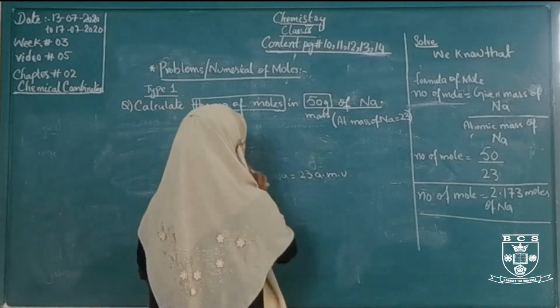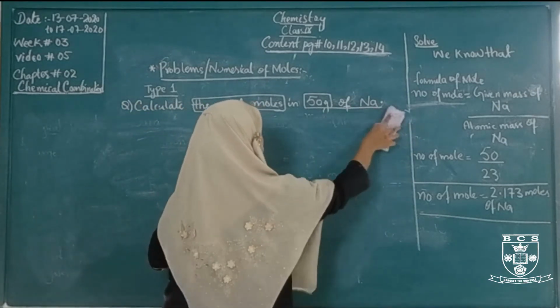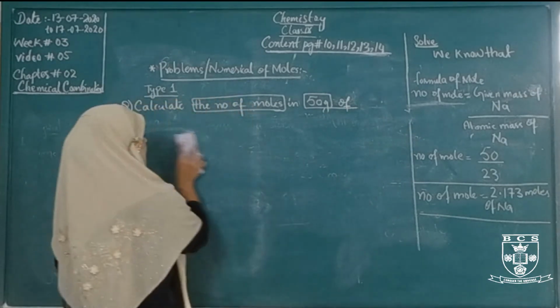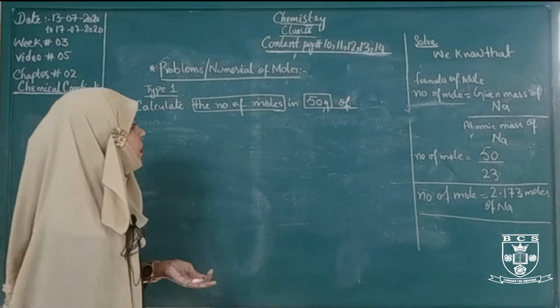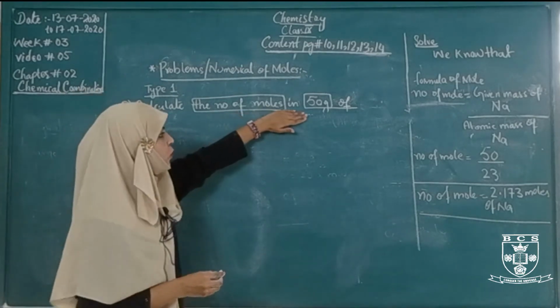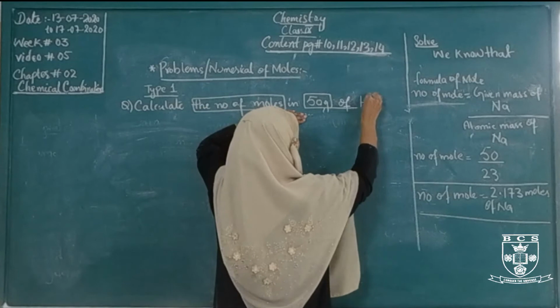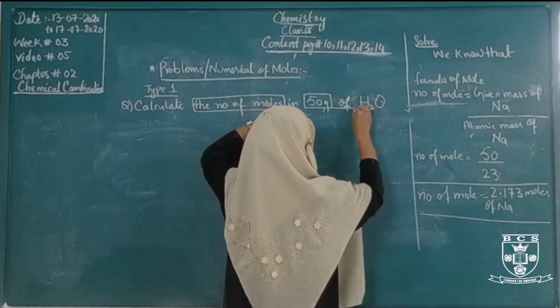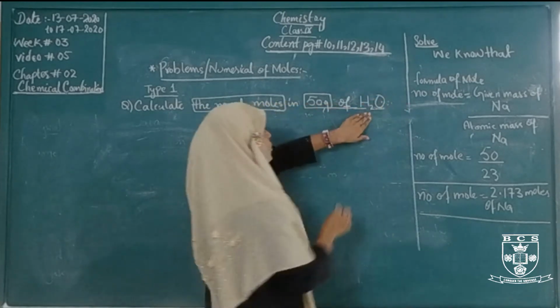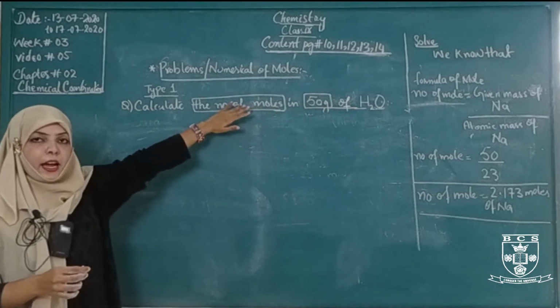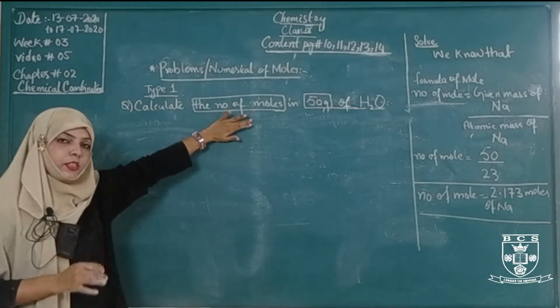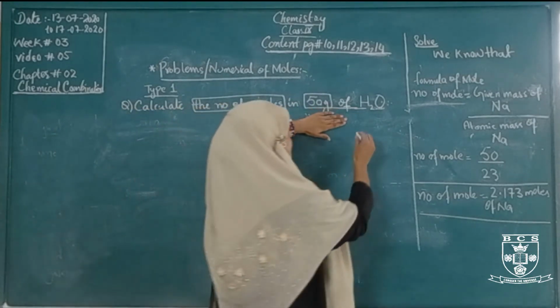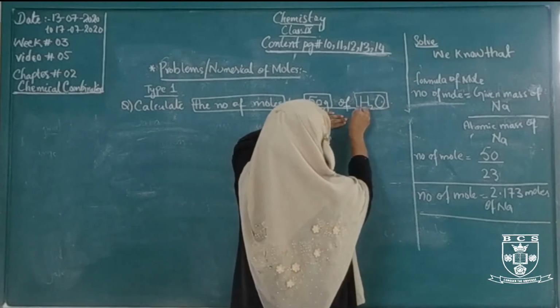And we will move towards another numerical, which is related to mole. Calculate the number of moles in 50 gram of water. First of all, we had discussed the atom, and now in this case we have to discuss a molecule.